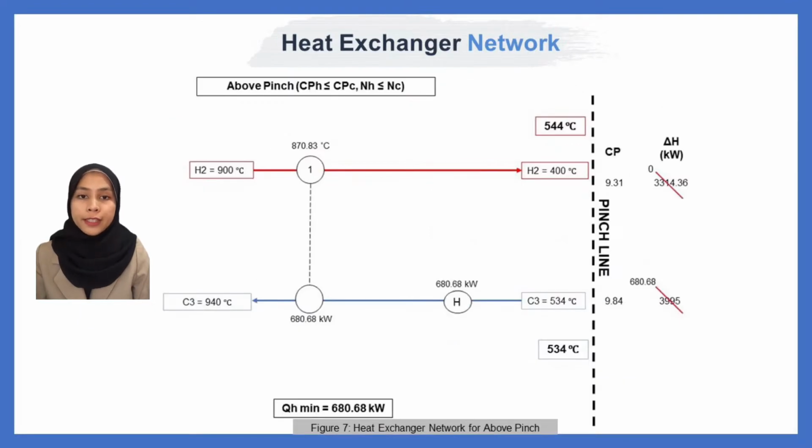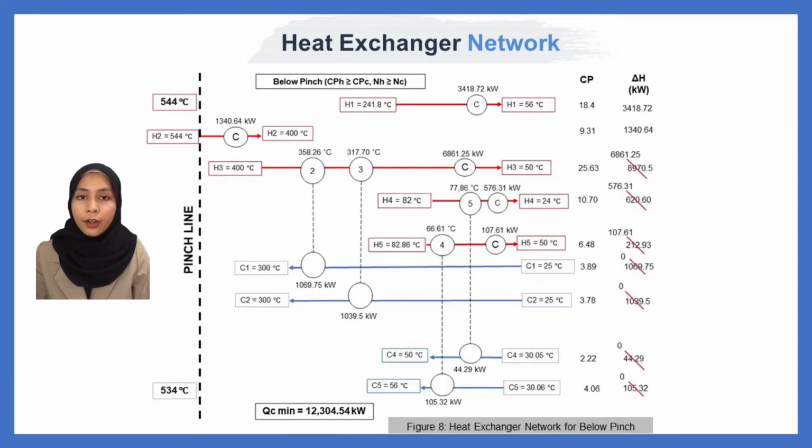Figure 7 and Figure 8 show the heat exchanger network above and below the pinch. It can be concluded that only one hot utility is involved above the pinch, as it consists of 2 streams, and 5 cold utilities below the pinch.